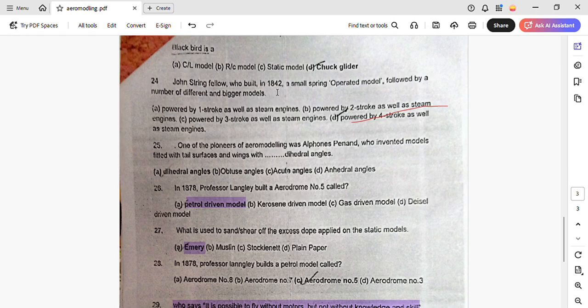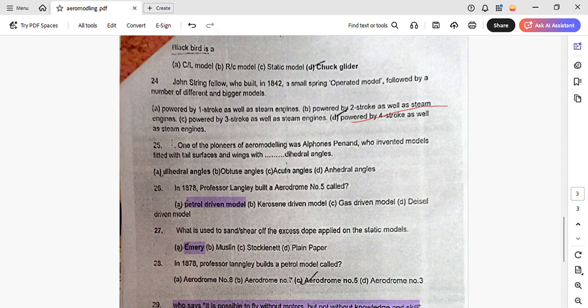So basically, Blackbird is a chunk glider. And then John String was the fellow who built, in 1842, a model which was operated by a string, and it was quite different from the bigger models, which were powered by 4-stroke as well as steam engines. One of the pioneers of aeromodeling was Alphonse Bernard, who developed and fitted the tail and the wings with dihedral angles. And then aerodrome number 5 is a petrol driven model.